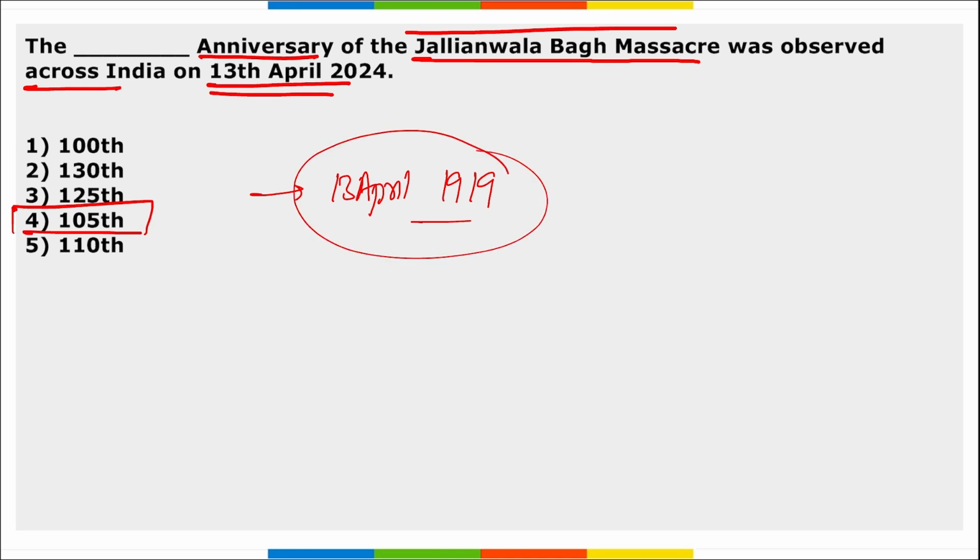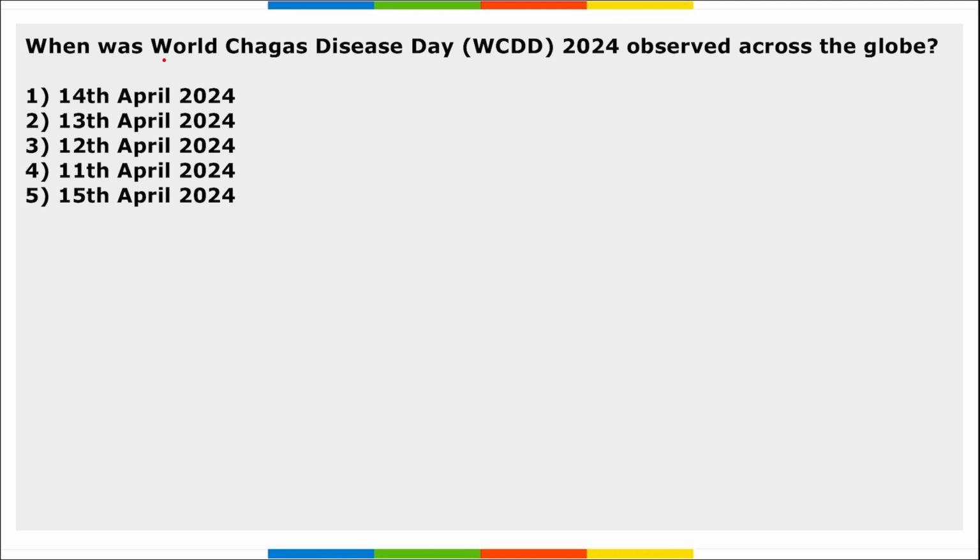Correct? And this day is to honor the victims who sacrificed their lives during a tragic event that took place during India's fight for independence, right? And it is also known as the Amritsar massacre. Next is, when was World Chagas Disease Day observed across the globe? It is 14th of April that we observe World Chagas Disease Day, right? And remember, World Chagas Disease Day also aims to improve the early detection and diagnostics related to this disease.